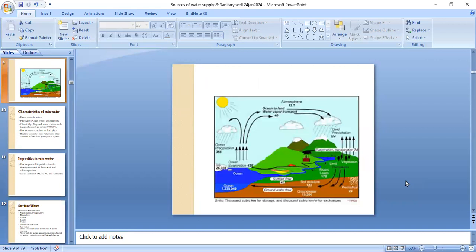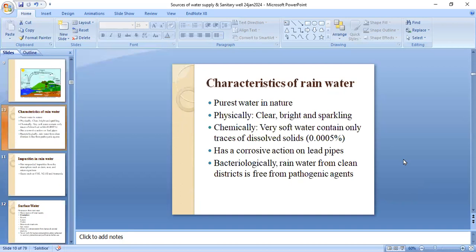This is the water cycle. The main source of water, that is rain, forms by the evaporation of water from the ground. When it rains, the glaciers, streams, rivers, farms, and at the end oceans are formed, and ultimately it sinks into the groundwater. So this is the whole cycle of the water.